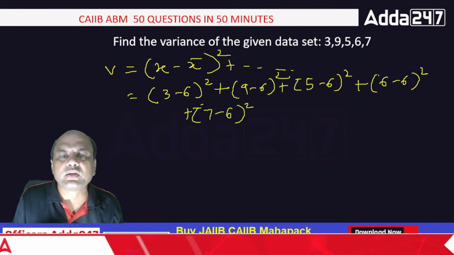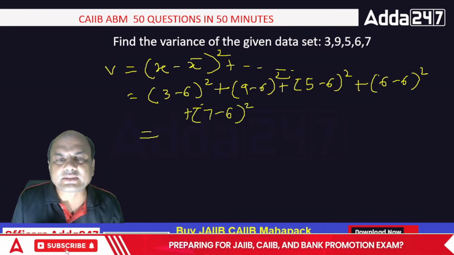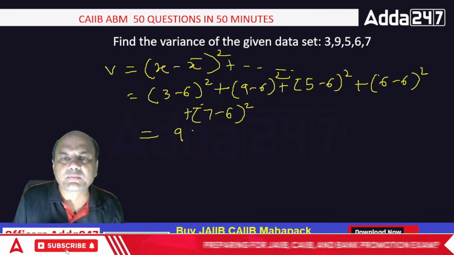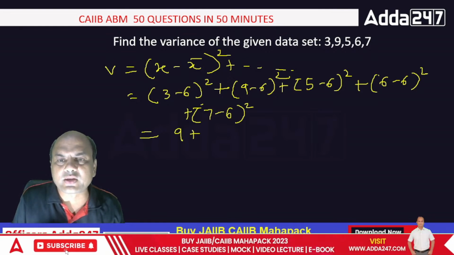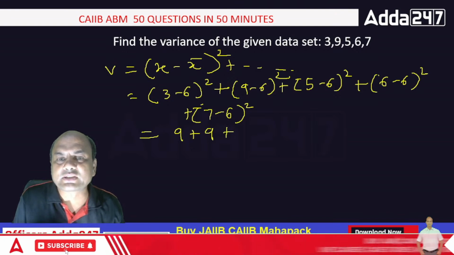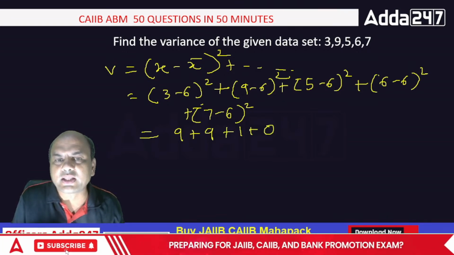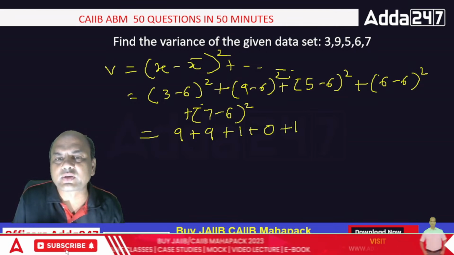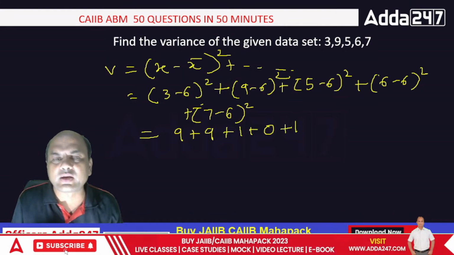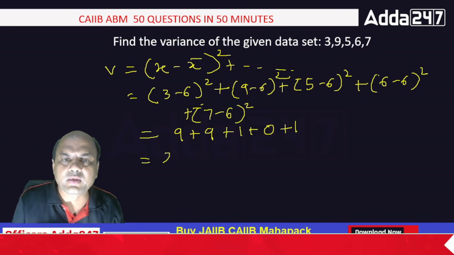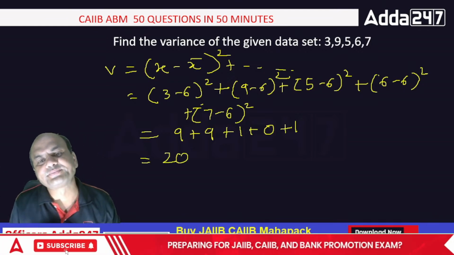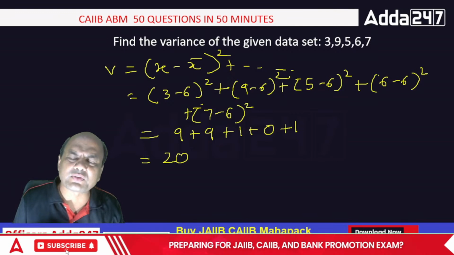Go on doing it. Minus 3 square is 9. Plus 9 minus 6 is 3, 3 square is 9. 5 minus 6 is minus 1, so square is 1. 6 minus 6 is 0. Then 7 minus 6 is 1, so square is 1. So 9 plus 9 is 18, plus 2 is 20. So the variance is 20.